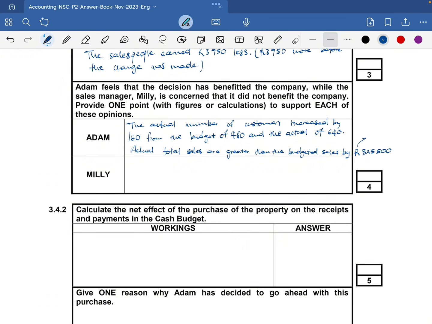Right, so actual, don't forget to state the figures, was 1,410,500. Then budgeted was 1,085,000. Okay, so that's a zero there.